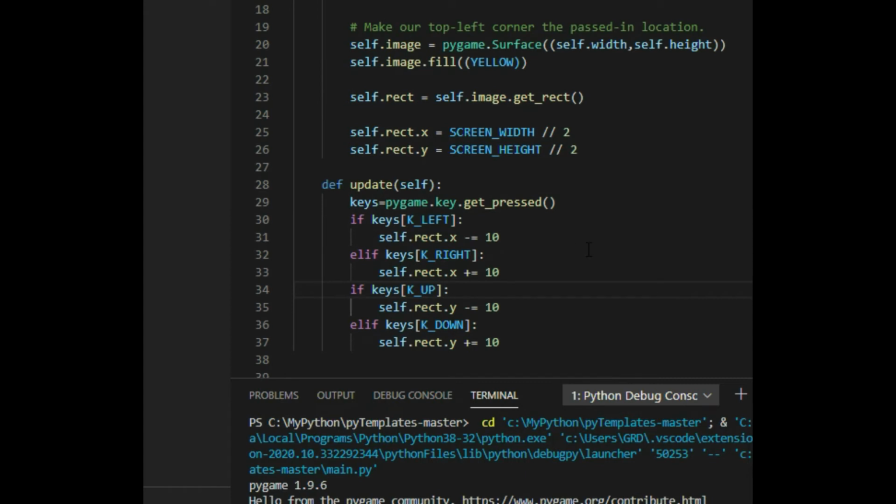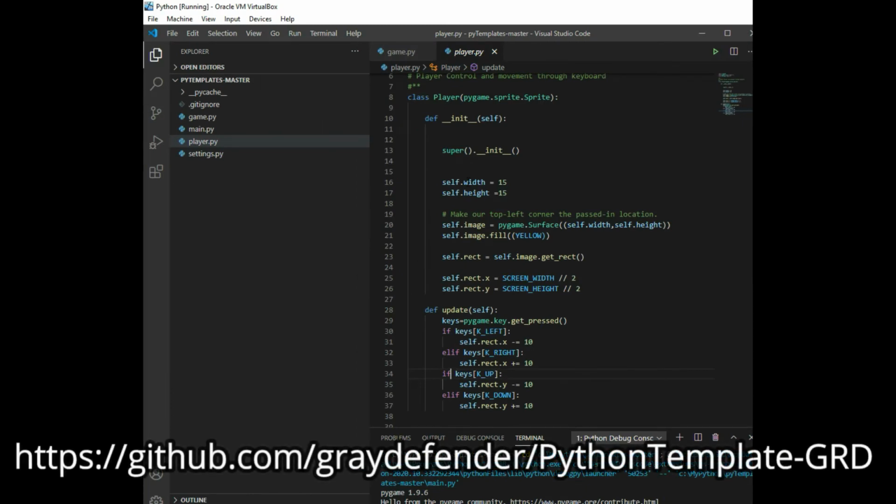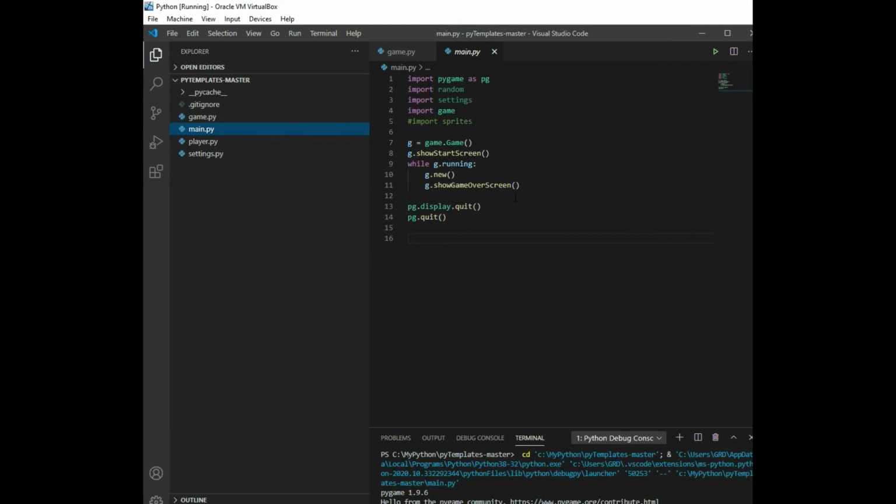So what I was going to do was save off this version of the template and put it on my Gray Defender GitHub so that you can go in and just use this template. And if you want to, you can just use the one that OldSkoolcoder created that creates a blank window with nothing on it. But I prefer to have something visual to start with for a template. And so that's why I modified this and did the little player sprite just to show you how to do it.